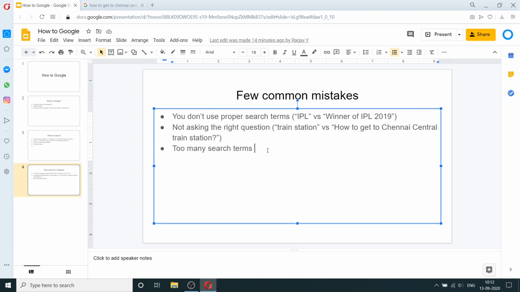You have to use the right amount of search words, and that is something that you'll learn as you use Google more and more. So the whole point of this video is to just introduce Google to you as an option for finding things out. And you're going to need this a lot in your career as a programmer, because no matter what you want to find, you just have to Google for it. And if you use the right terms, you will easily get the information you need. If you don't know how to do something, you just search for that thing. And the chances are that somebody already has documented how to do that thing.